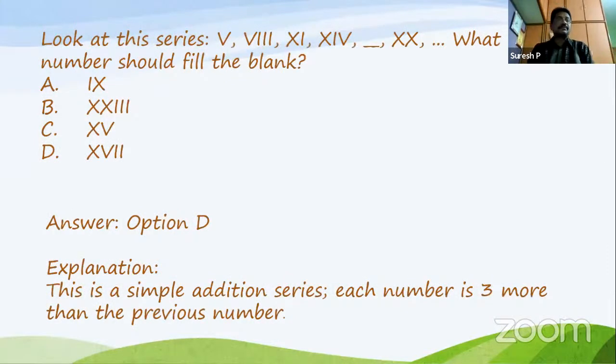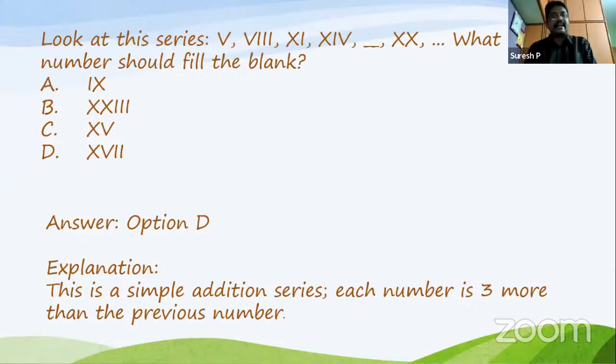Now going to the next one. When you look at the series here, these are the numbers 5, 8, 11, 14. When I read it, you can identify easily which number comes here. When you see the numbers, 3 is increased. 3 is increased, so the series is increased by 3 units.